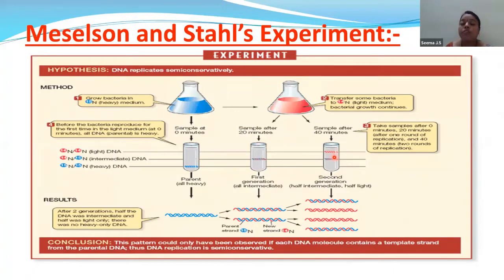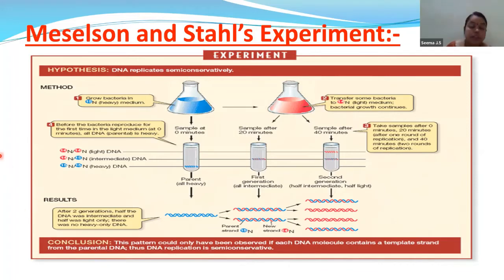After 40 minutes of presence in the NH4Cl of N14 nitrogen, the E. coli formed 4 types of DNAs. That is, 2 strands of DNA are hybrid DNA, one strand N14, one strand N15. Here also it is a hybrid DNA, N14 and N15 strand. In between, if you see, it is red color. That is nothing but the N15 strands on N14 strands only. So 2 strands are hybrid strands, whereas 2 strands are light strands, showing the semi-conservative mode of replication. So conclusion: this pattern could only have been observed if each DNA molecule contains a template strand from the parental DNA. Thus, DNA replication is semi-conservative.